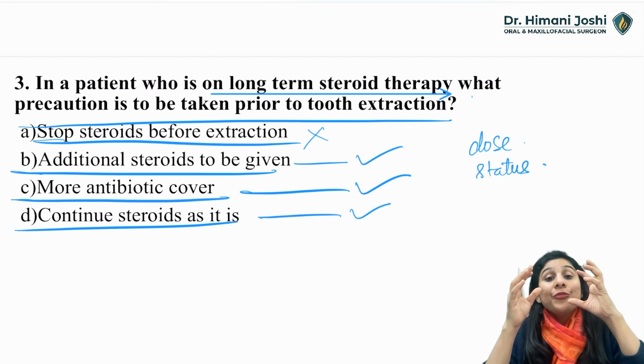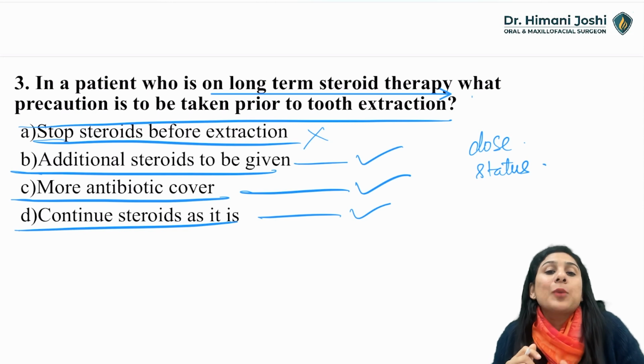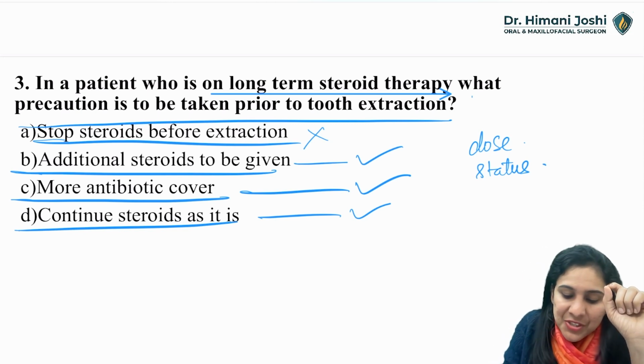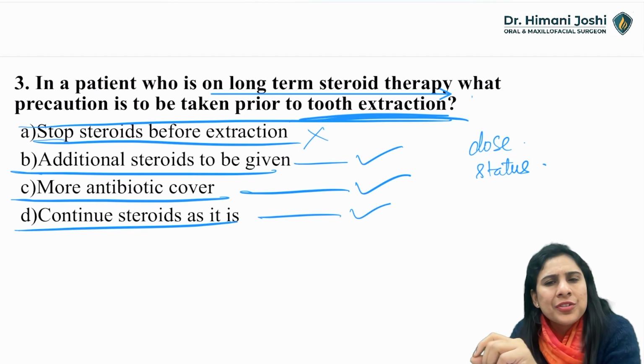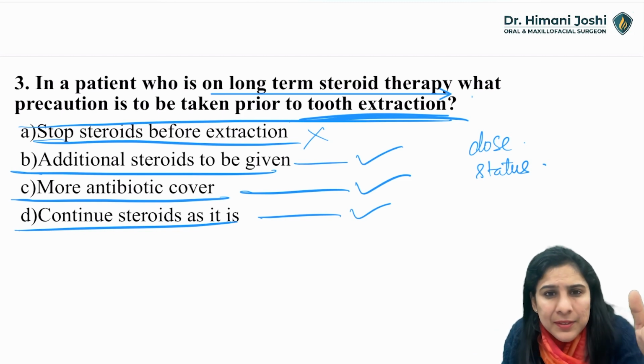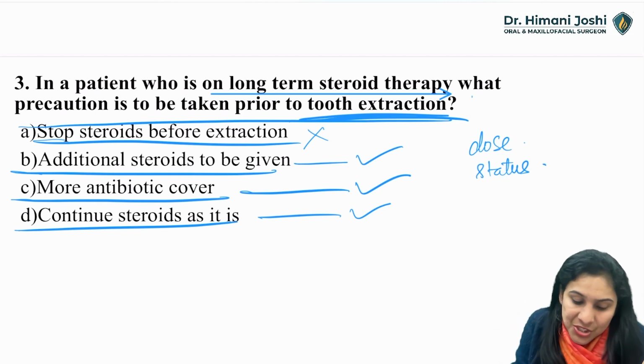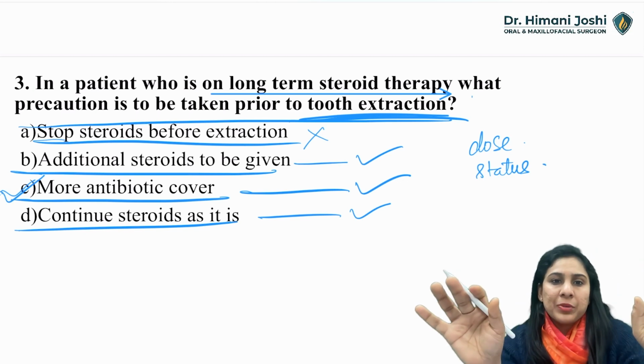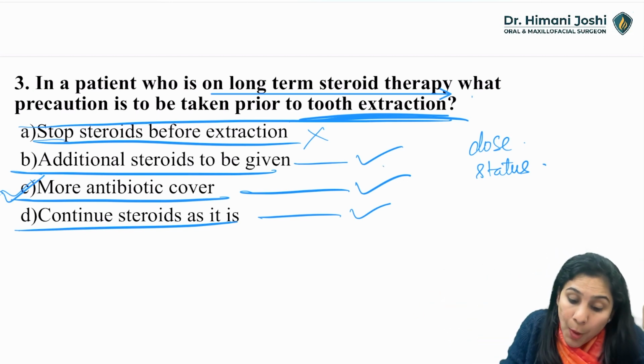So these are vaguely presented questions. If the patient's dose of steroid is low dose, if the extraction is of 1 or 2 or 3 periodontally mobile teeth, don't have to do anything. Just give an antibiotic cover because of reduced immunity. Nothing else to be given. Okay, so here 3 options are correct.